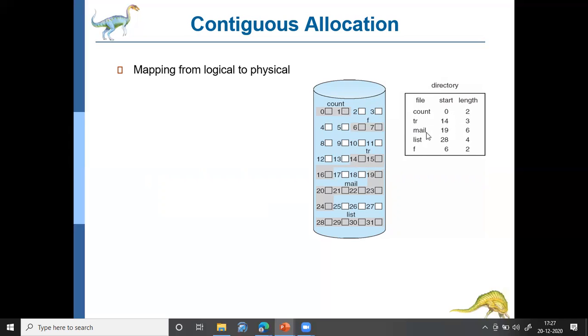Then the file mail starts at block 19 with length 6, so 19, 20, 21, 22 and so on, 6 blocks. Then file list starts at 28 and its length is 4, so 28, 29, 30, 31. Then there is a file f which starts at block 6 with a length of 2, so it occupies the 6th block and 7th block. This is how contiguous allocation works. But the drawback, as we already discussed, is that it may create external fragmentation.